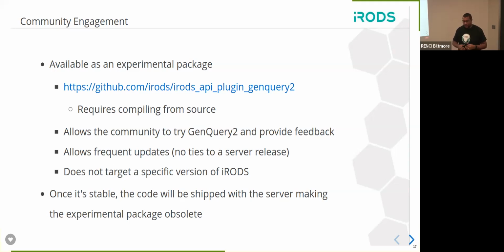Here you can see I provided the link to the official repository for GenQuery2. At the moment it's just an empty repository, but we hope within this week or the next to make the code available so that people can try it and start providing that feedback to us. And obviously, once this is stable enough and is absorbed by the server, this experimental package will be obsolete at that point. So you should remember to get rid of it if you do use it.